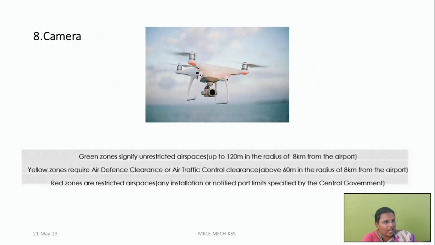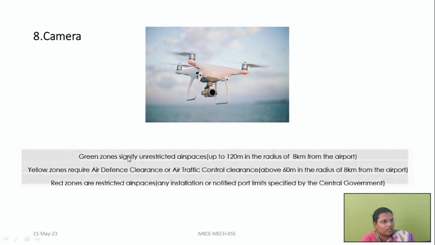So this is the camera. It is used for video recording, storage, and transmission of the data which the drone is capturing. Normally GoPro cameras are used for this application.